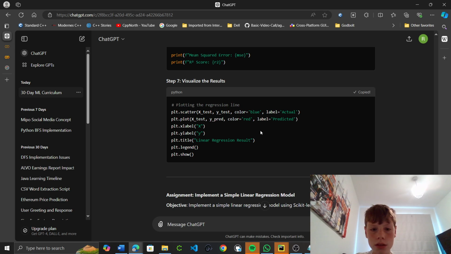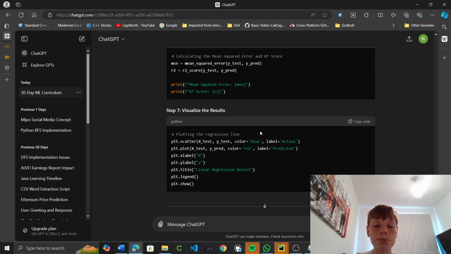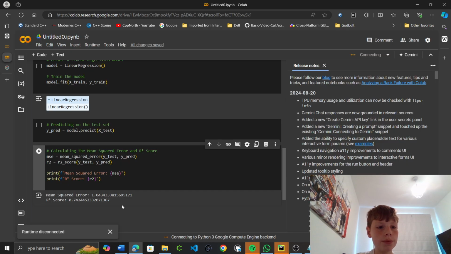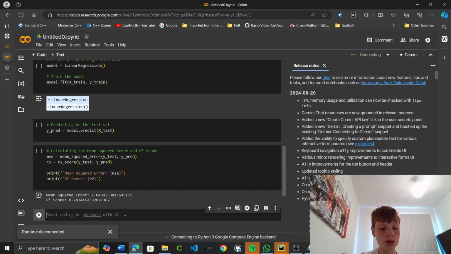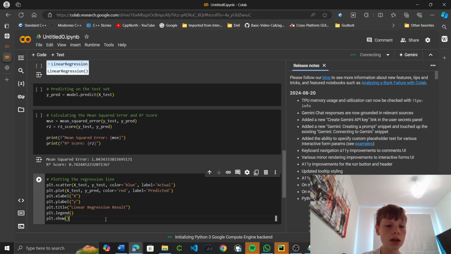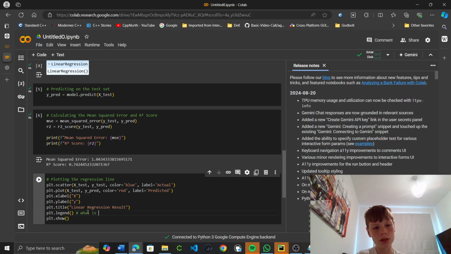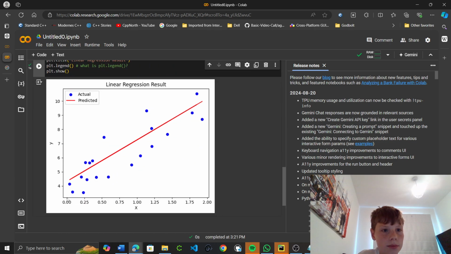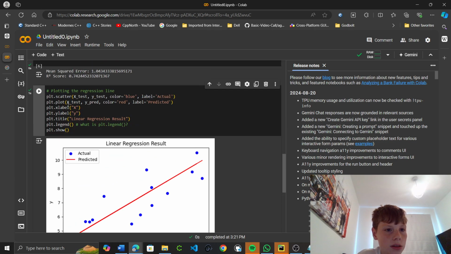Okay. It's not actually explaining the code examples very well. It hasn't explained what R squared is, and I still don't know what plt.legend is. I'm going to leave this as a comment. Okay, now let's see. So predicted.